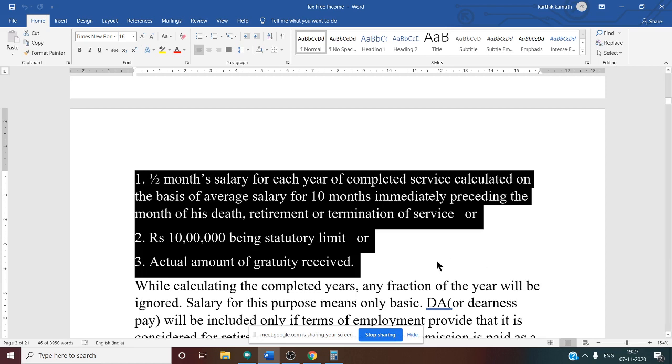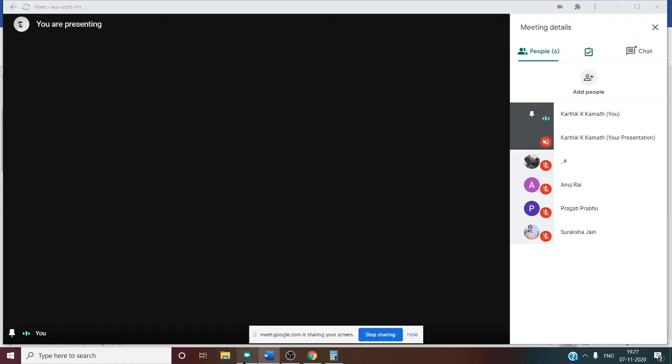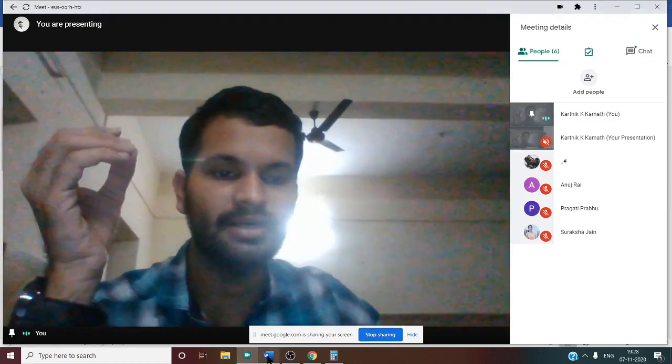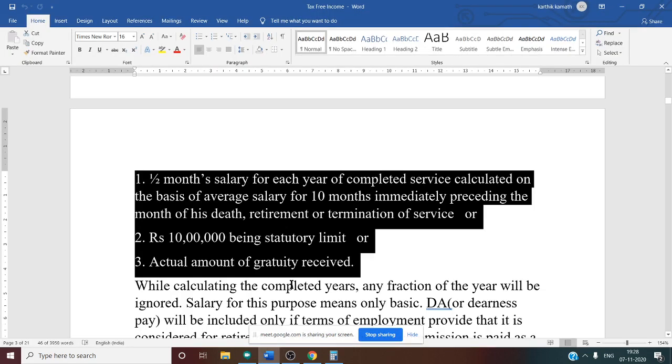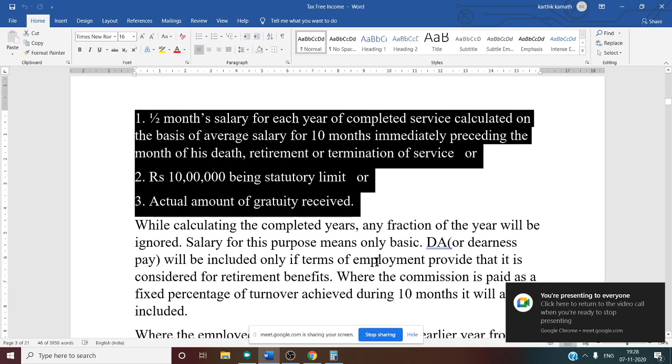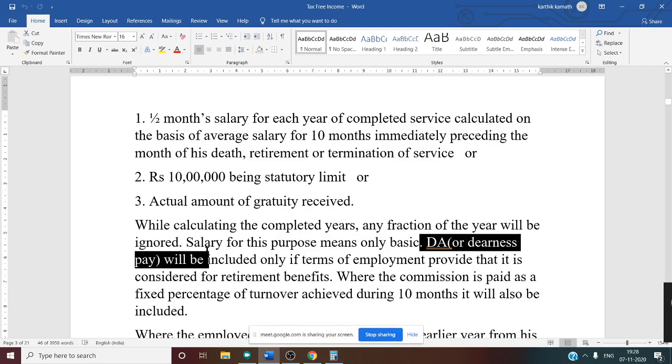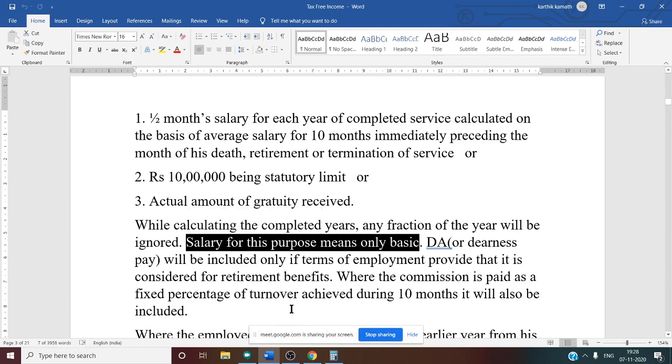So here the month of retirement is not included. In the case of gratuity, the month of retirement is not included. Other months we need to consider. And what do you mean by salary for this purpose? For not covered, salary means only basic. For covered, salary means basic plus DA. So there is a difference.